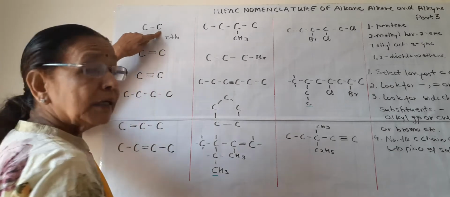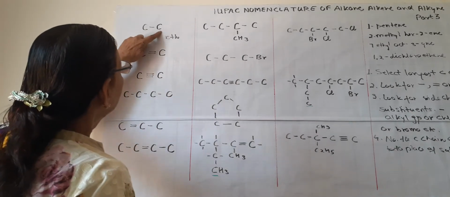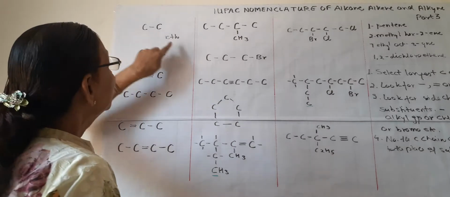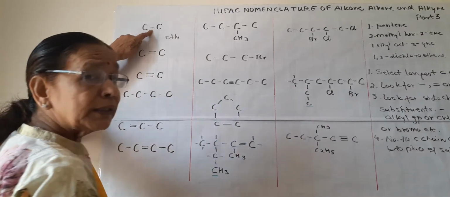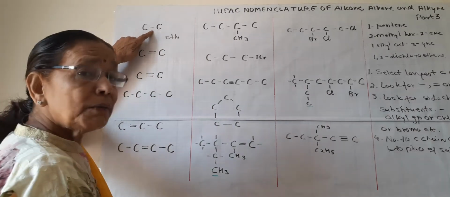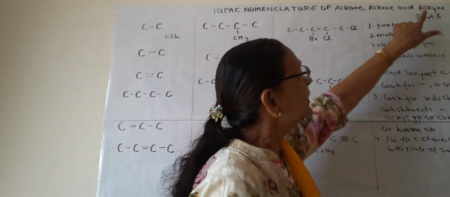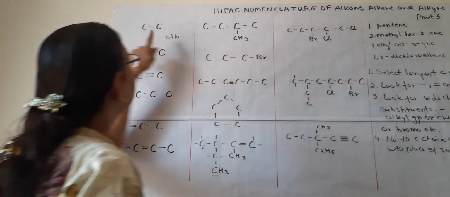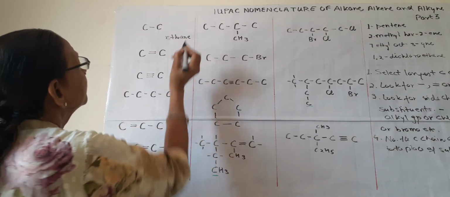So first we take this straight carbon chain and count the number of carbons, and it is eth. We will write eth. Now look for the bond. It is a single bond, so it will be ane, double ene and triple ine. So it is a single bond, so we will write ane.